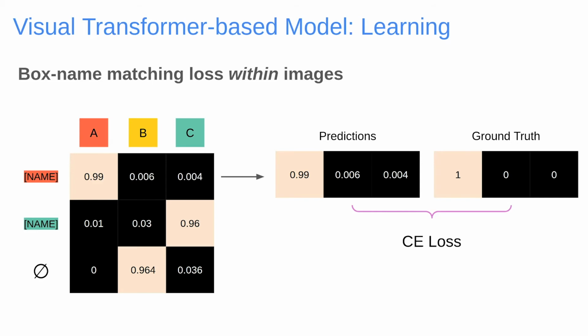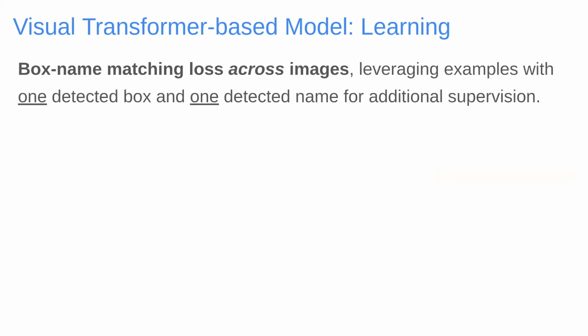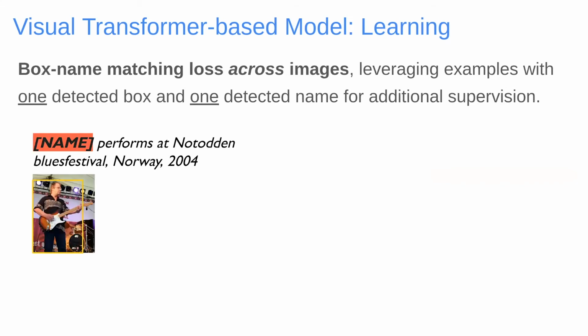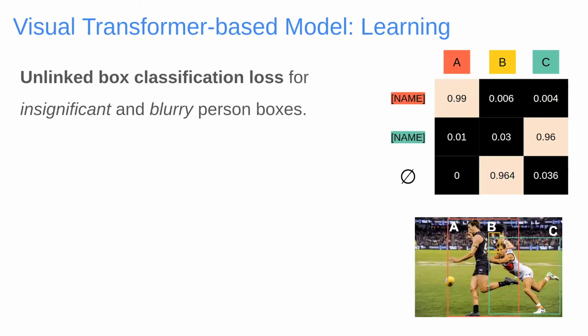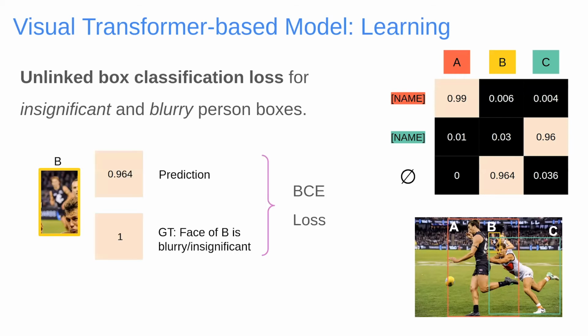We observe that when an image has only one detection and its caption has only one name mentioned, these entities are highly likely to refer to the same person. Accordingly, we can apply a binary cross-entropy loss for positive and negative box-name pairs in this case, where negative pairs are constructed from other images in the batch. Additionally, we observe that image detections that are small or blurry are unlikely to correspond to a referred person in the caption. We apply another binary cross-entropy loss to ensure such detections have low similarity scores.